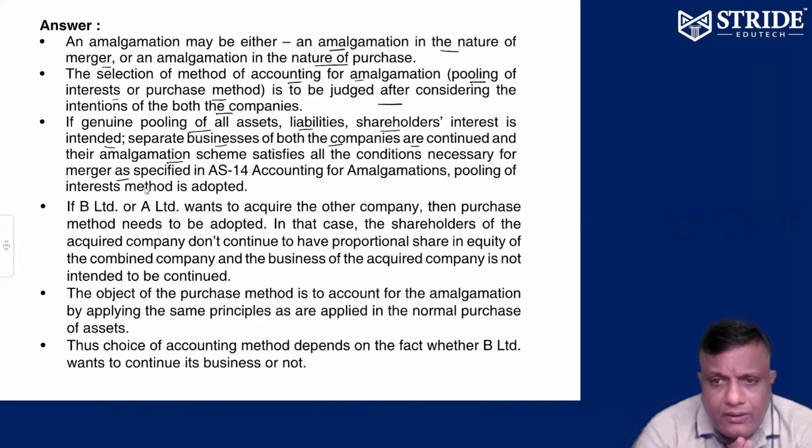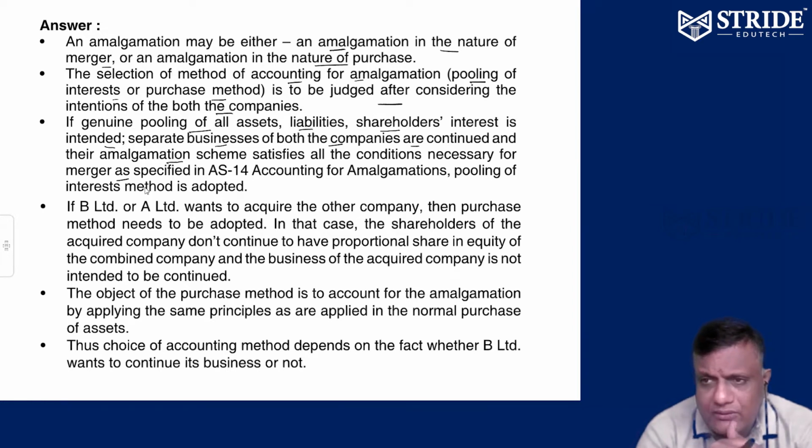After amalgamation also, both the companies continue. The separate businesses of both the companies are continued. If the amalgamation scheme satisfies all the conditions necessary for merger, then the pooling of interest method has to be adopted. After merger also, separate businesses of both the companies are continued. Anyway, the entity will continue forever. So pooling of interest method.